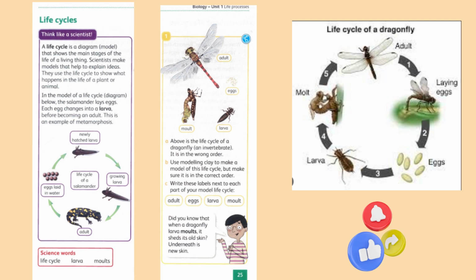Use modeling clay to make a model of this life cycle, but make sure it is in the correct order. Write these labels next to each part of your model life cycle: adult, egg, larva, molt. So, this is the correct order. Did you know that when a dragonfly larva molts, it sheds its old skin, underneath is a new skin? So, you can see this one.